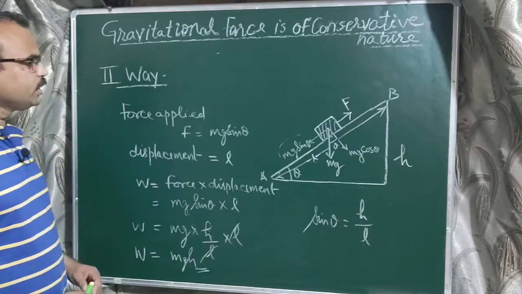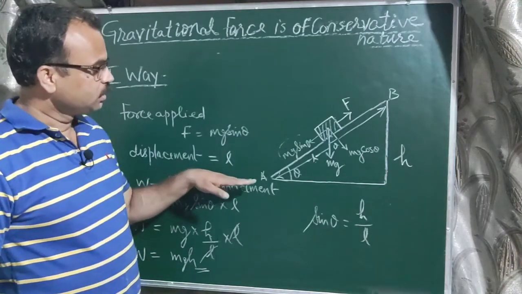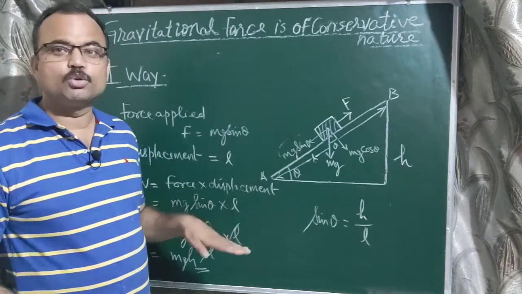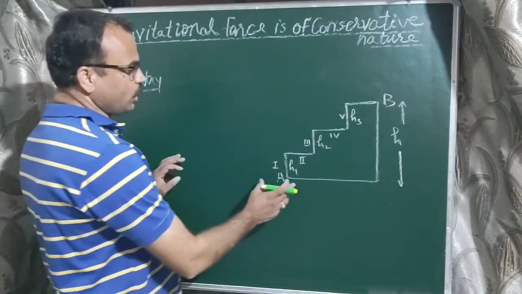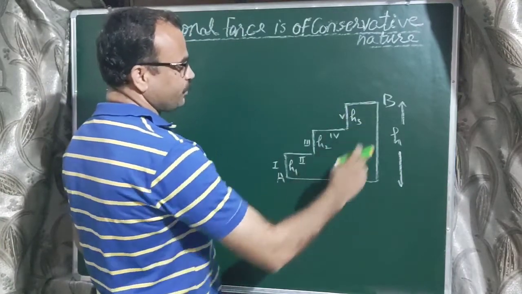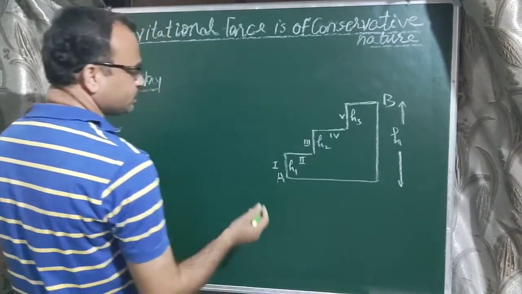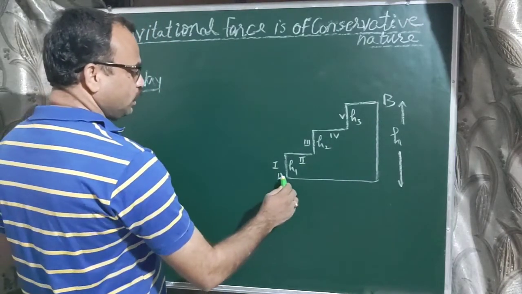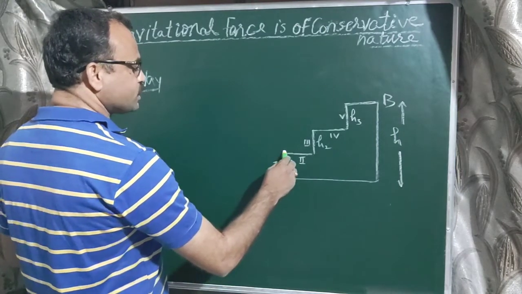Now we discuss the third way, where the body is moving from A to B through a staircase. We have to move the body from point A to B through these stairs and calculate the total work done. For this, bring the body and move it to the first stair.